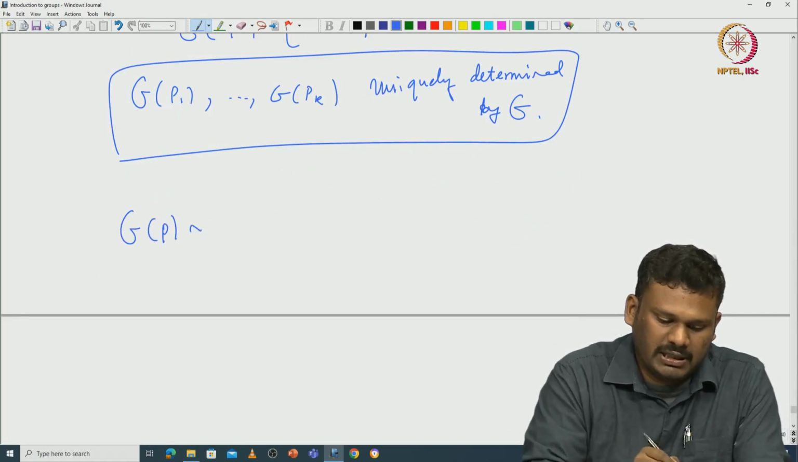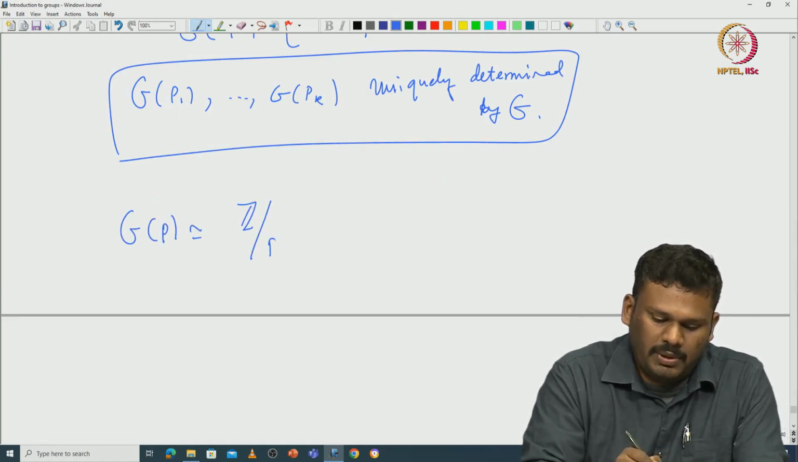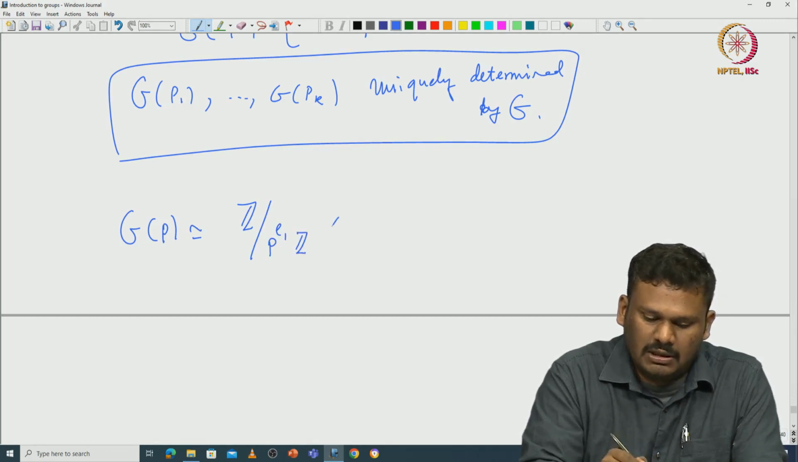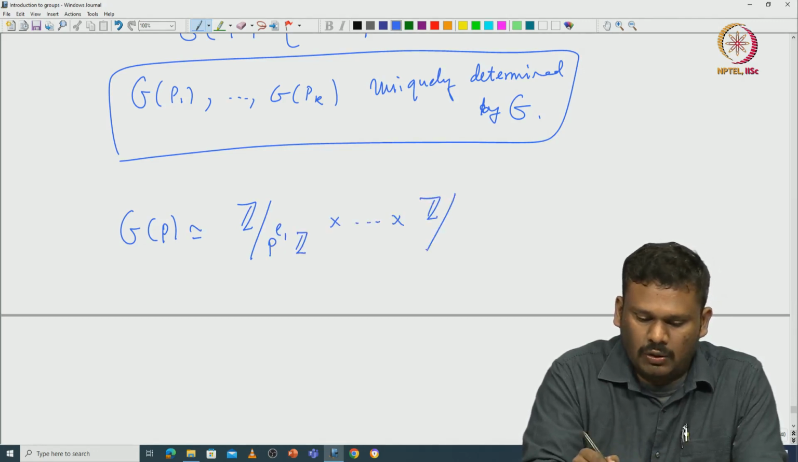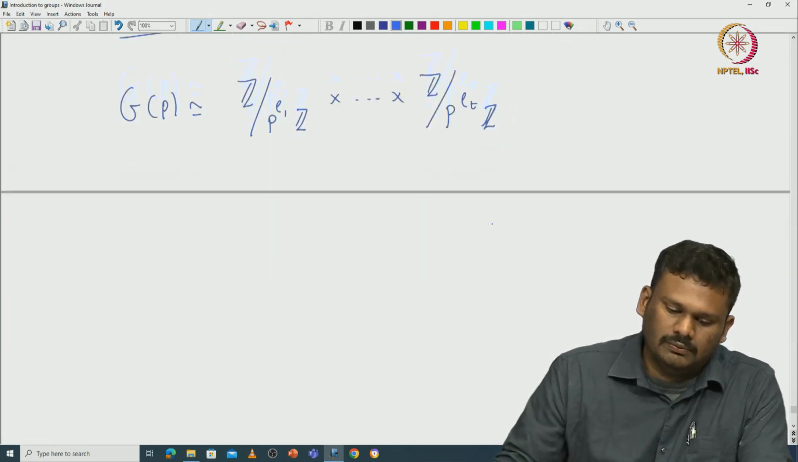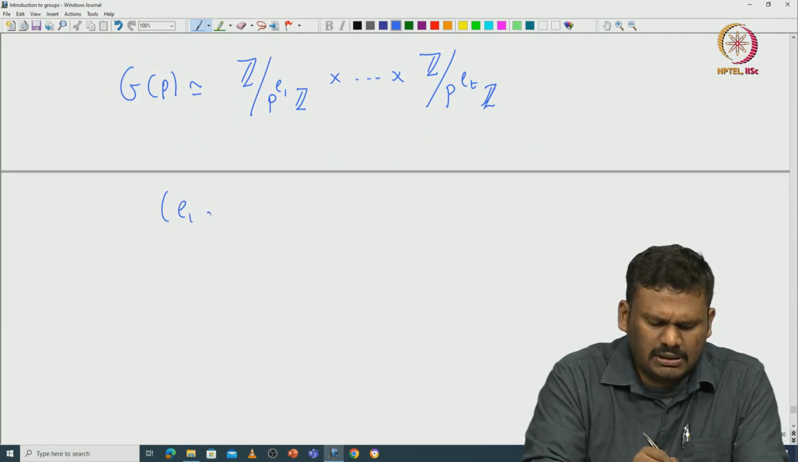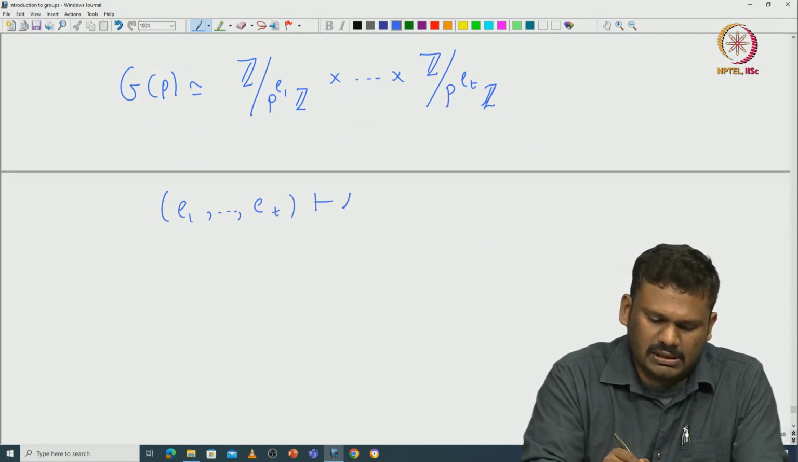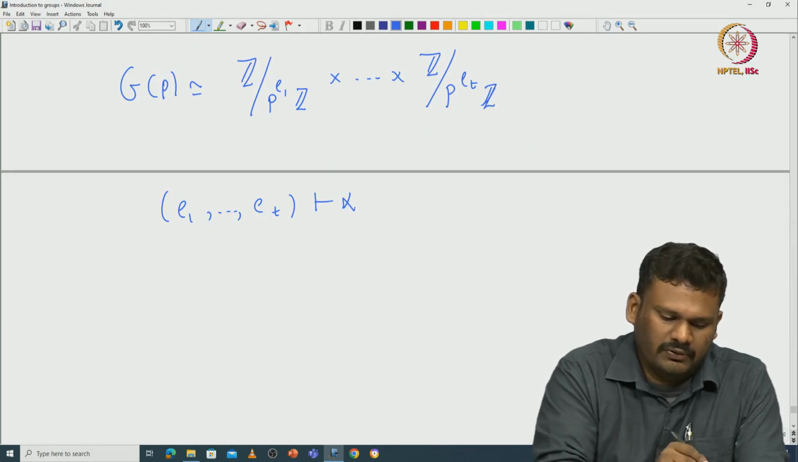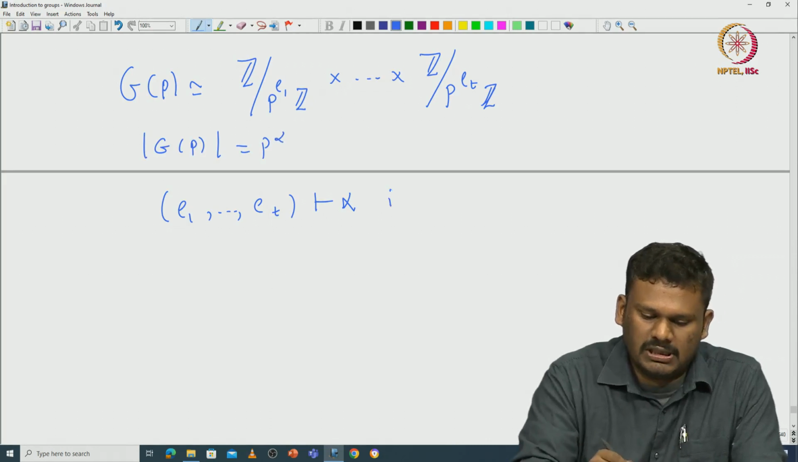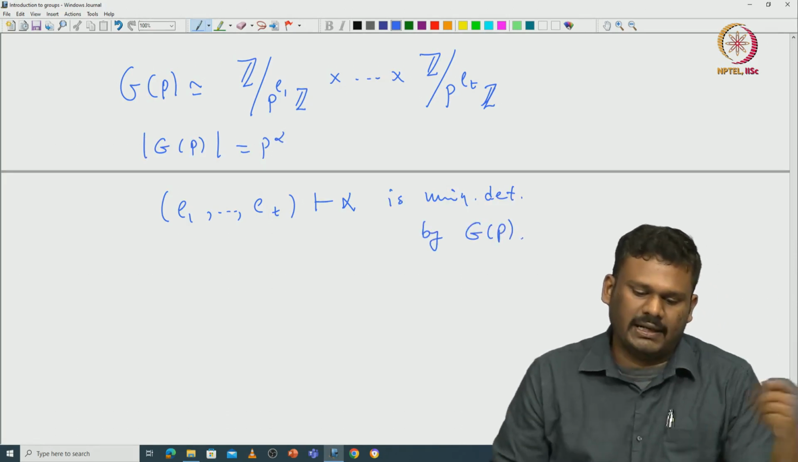So, now if you focus only on a particular G_p, then we know that this G_p is written as Z modulo p^e1 Z cross etc. cross Z modulo p^et Z. So, now we want to claim that this partition e1 etc. et of, let us say, this alpha, where the cardinality of G_p is p^alpha, is uniquely determined by G_p.